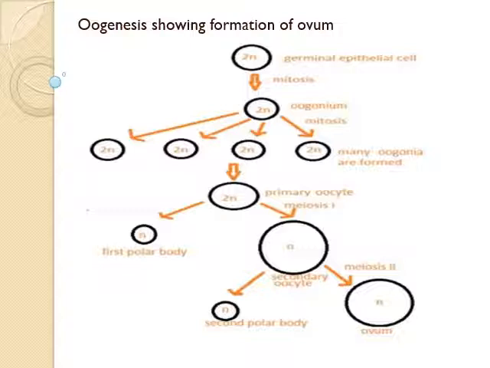Now this primary oocyte grows in size and completes meiosis I and forms a large haploid secondary oocyte and a tiny first polar body. The tertiary follicle changes into a mature Graafian follicle. Then the mature Graafian follicle ruptures to release the ovum and second polar body. This will happen only if a sperm enters the secondary oocyte through the zona pellucida layer.